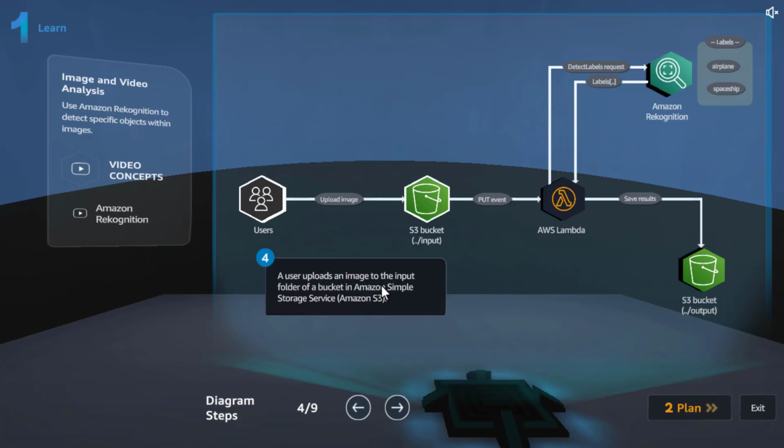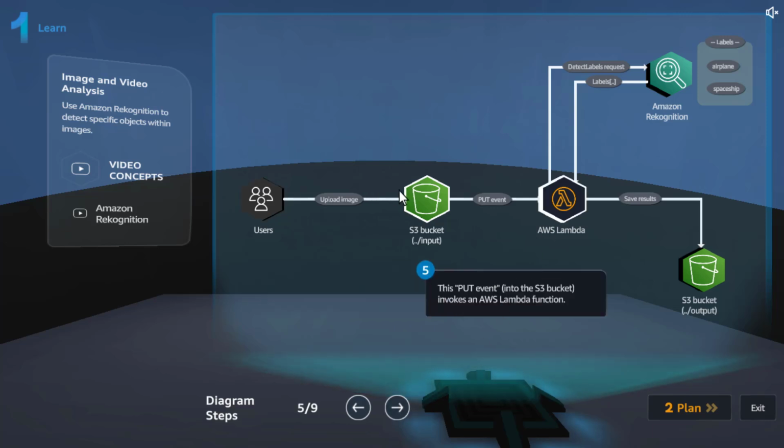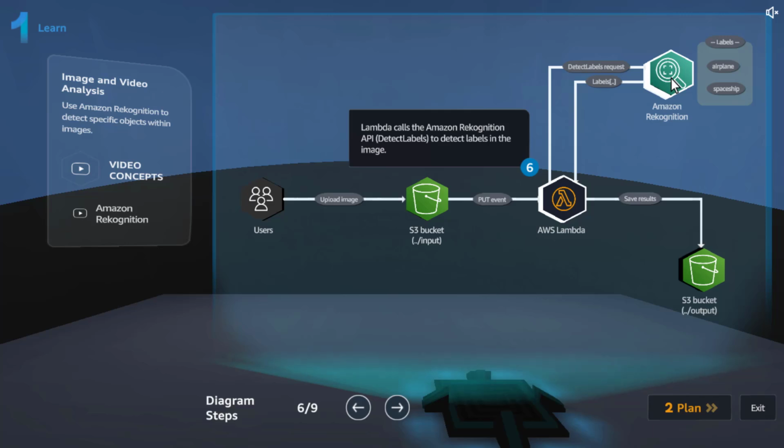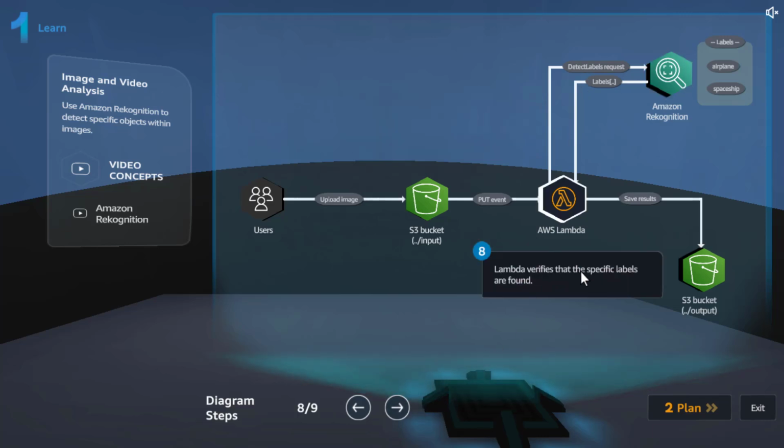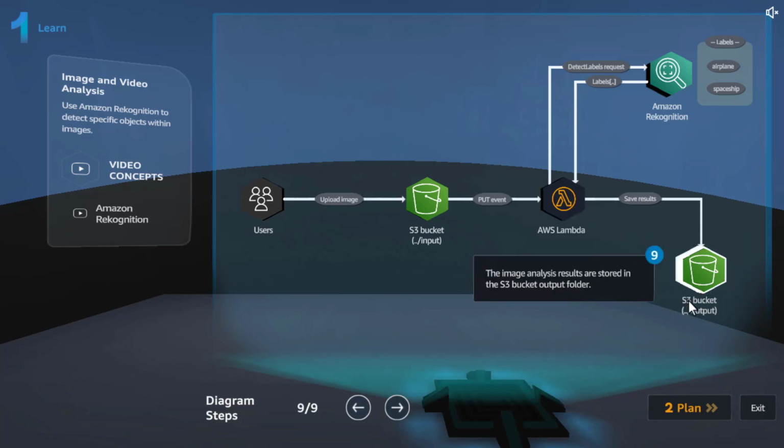A user uploads an image to the input folder of a bucket in S3. This put event invokes a Lambda function, which we have learned how to implement in several projects. Lambda calls the Amazon Rekognition API to detect labels in the image. The labels found by Rekognition are returned with a confidence score so that you can make informed decisions about how you want to use the results. Lambda verifies that the specific labels are found. The image analysis results are stored in the S3 bucket output folder. So basically that's what we are going to do as part of this project.